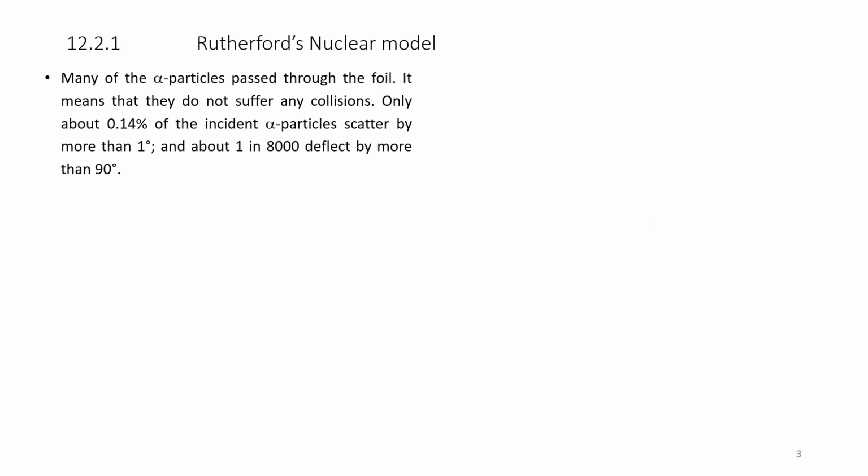Rutherford's nuclear model. Many of the alpha particles pass through the foil. It means that they do not suffer any collision. Only about 0.14% of the incident alpha particles scattered by more than 1 degree, and about 1 in 8,000 deflect by more than 90 degrees.